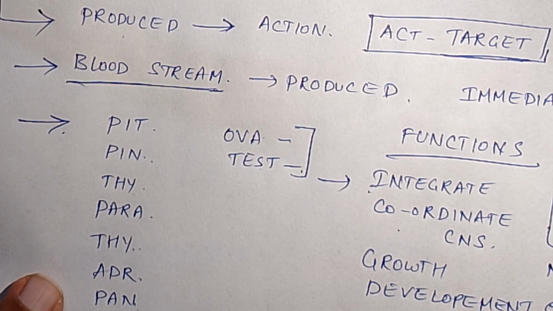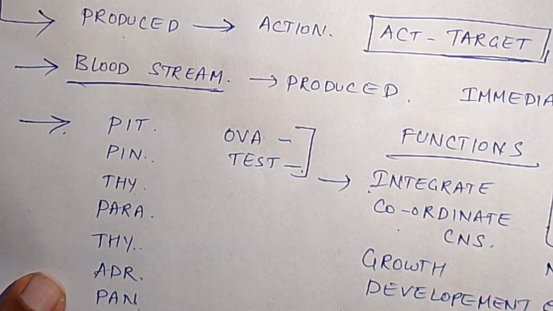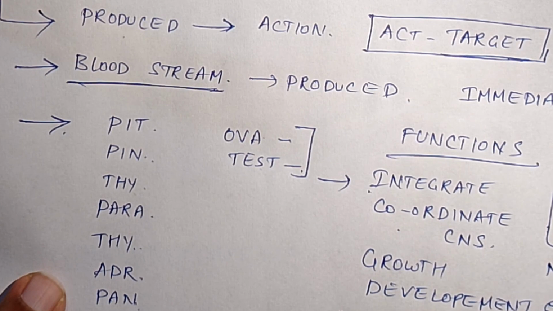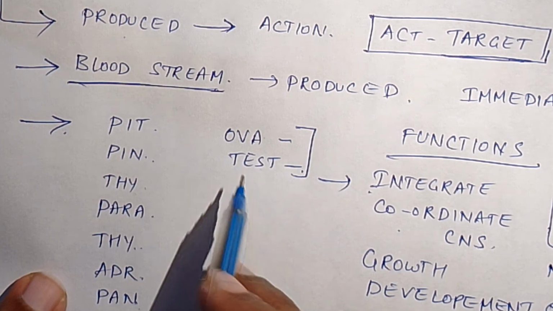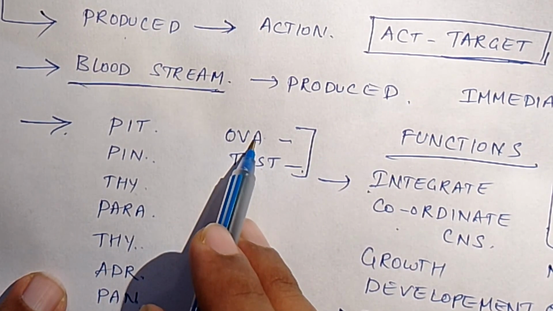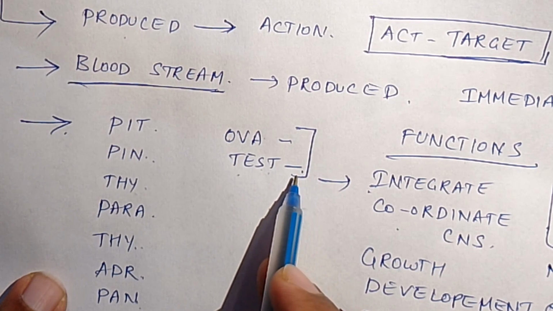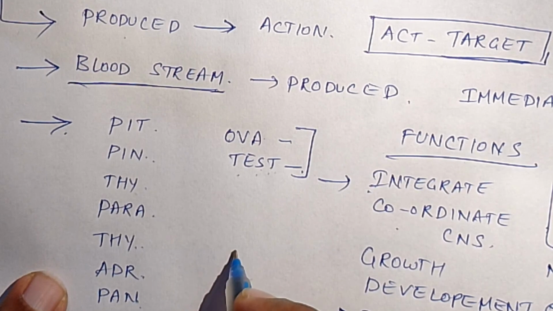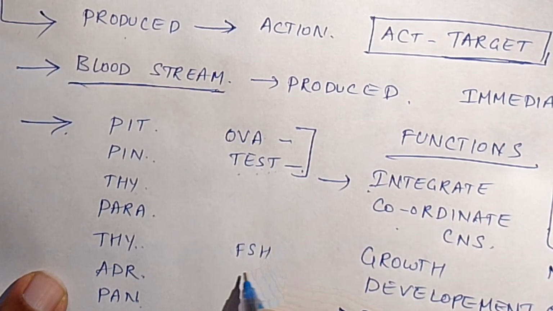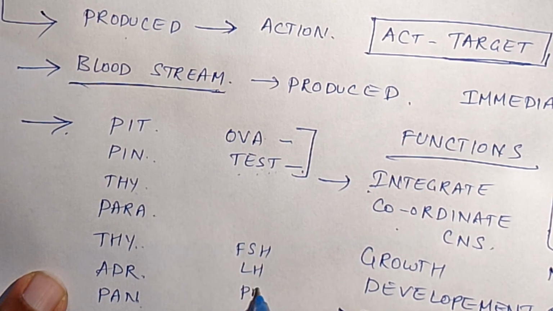Coming to the next function, they help in reproductive function. As I told before, they secrete hormones such as testosterone and progesterone, which are essential for our reproductive system. Ovaries secrete ova, and testosterone is secreted from the testes. Along with this we have follicle stimulating hormone, luteinizing hormone, prolactin, and estrogen.